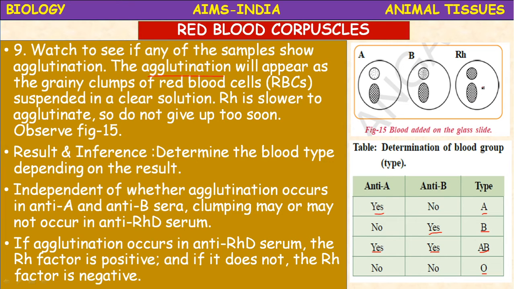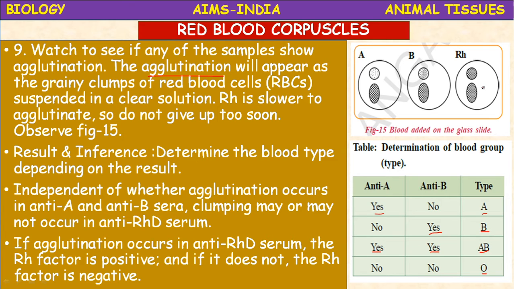Okay, Rh factor plays a very important role. That's why the AB group can receive blood from any people, because there is no reaction. Both antigens are present in the AB group, so they can receive blood from A, B, AB and O. If you take the O group, there are no antigens. Because of the absence of antigens, they can donate blood to any group. That's why they are called universal donors.